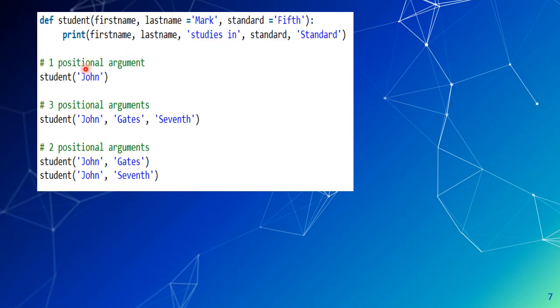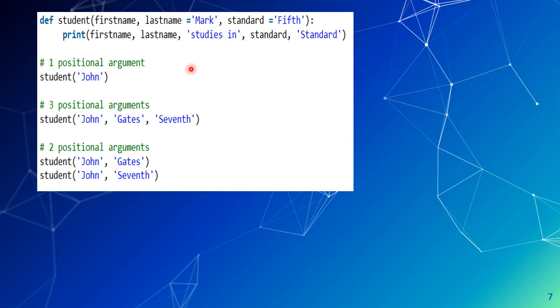Suppose I write a command to invoke the function student with a single parameter John. Here John is treated as a positional argument, so the value John will be assigned to the first parameter, that is first name. Remember that here we have taken only one parameter and we have omitted the other 2 parameters. These 2 parameters will be taken from the default parameters.